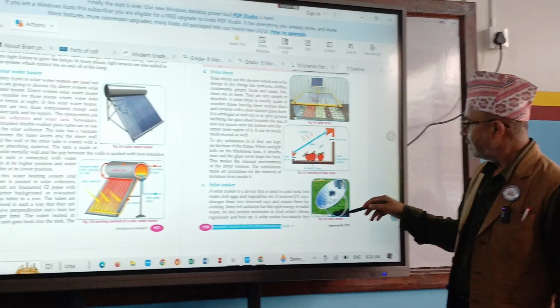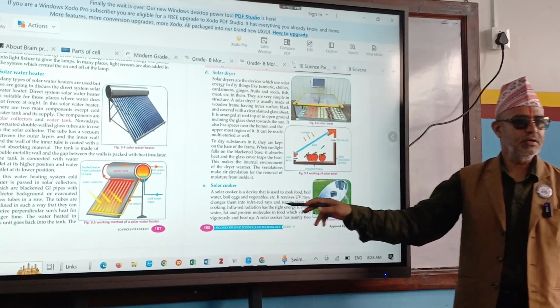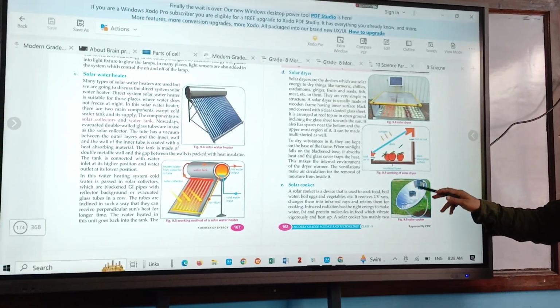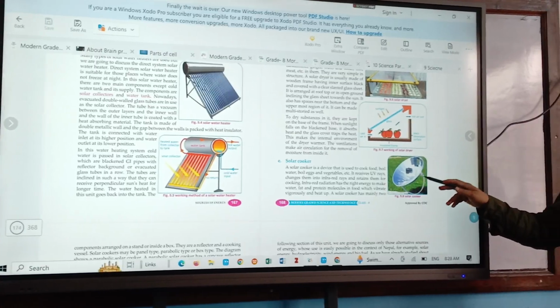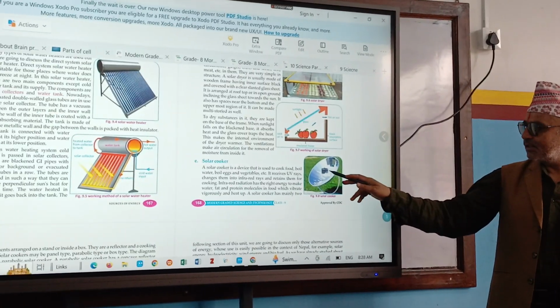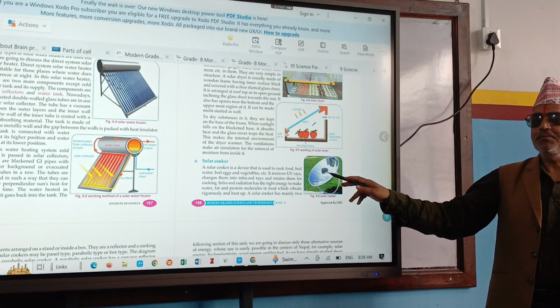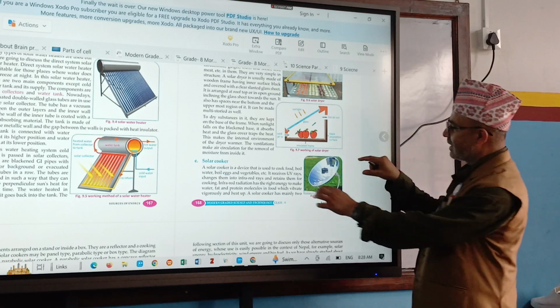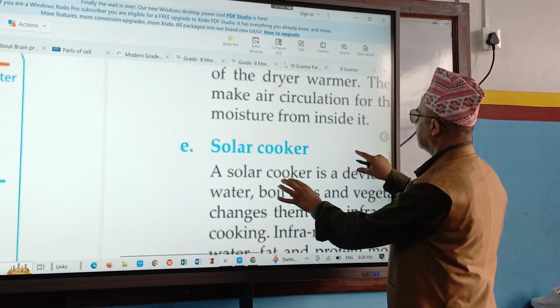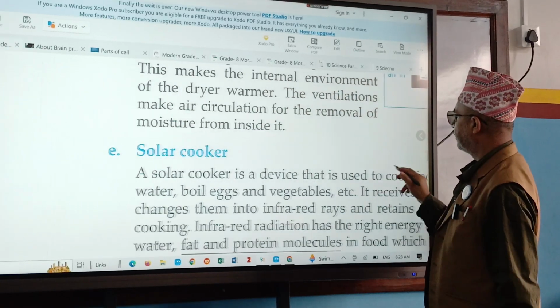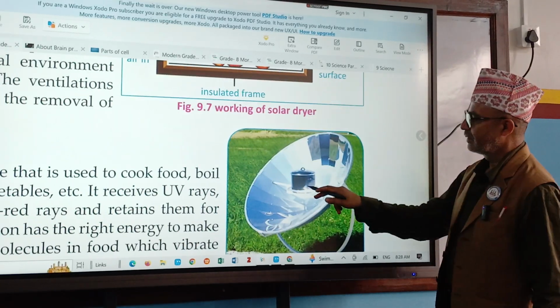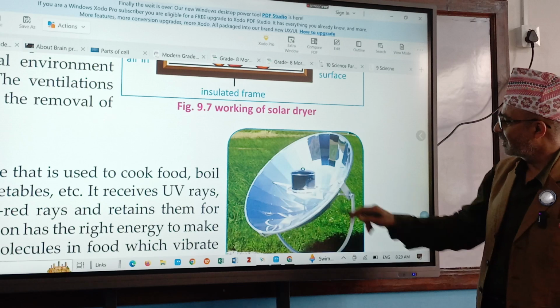Okay. And the next important thing is here. What is that? Solar cooker. See, one antenna type structure is here. At the center, one device is kept. Here is one black device. Can you see? That is the cooker. See, solar cooker.